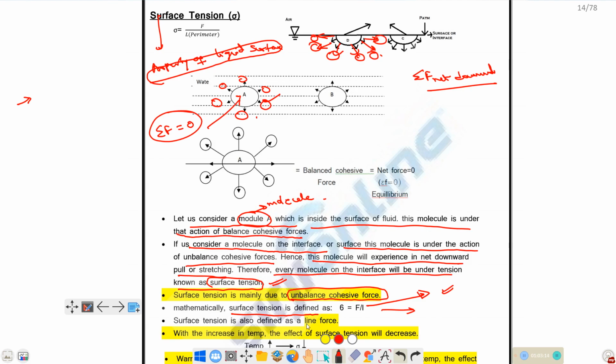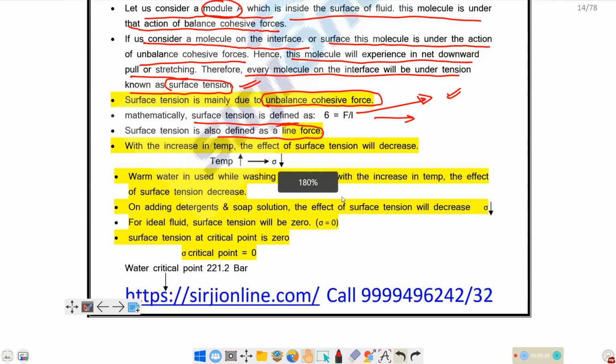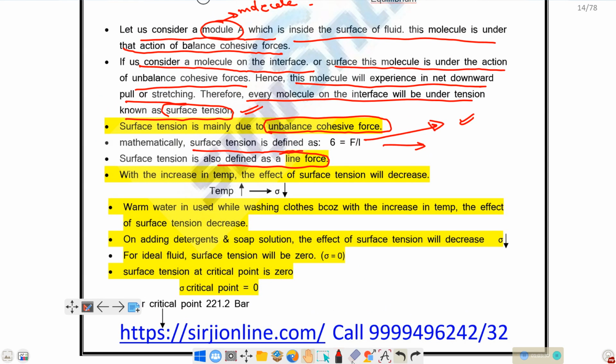Okay. So surface tension is defined as line force. That is, the unit of surface tension is force acting per unit length. Okay. So with the increase in temperature, what will happen? With the increase in temperature, the cohesive forces weaken. So due to the weakened cohesive forces, the surface tension property will decrease. With the increase in temperature, the effect of surface tension will decrease.